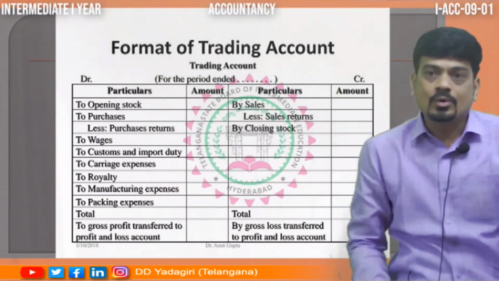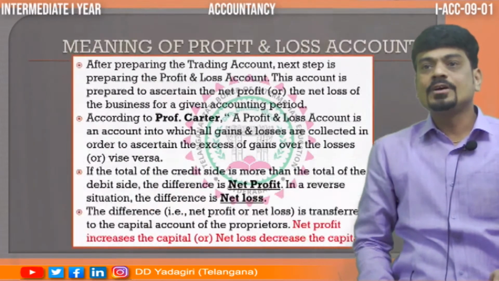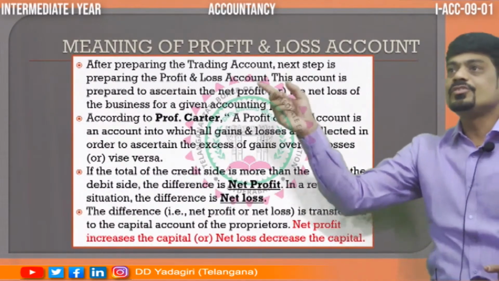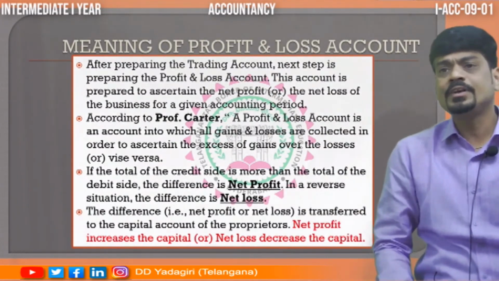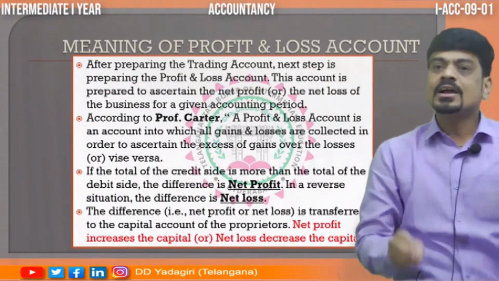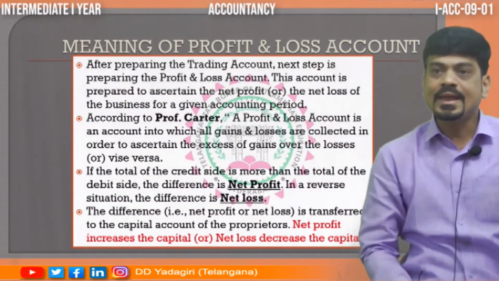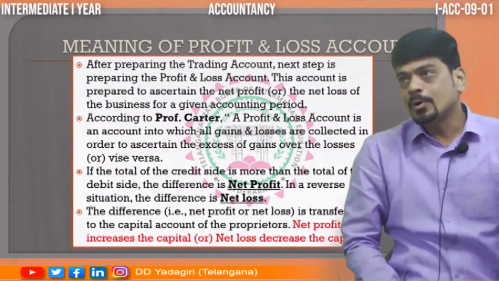So, trading account, the first part. Then comes the second part of the final accounts, which is called profit and loss account. What is this profit and loss account? This is an account which is prepared as a second step of finding the profit.